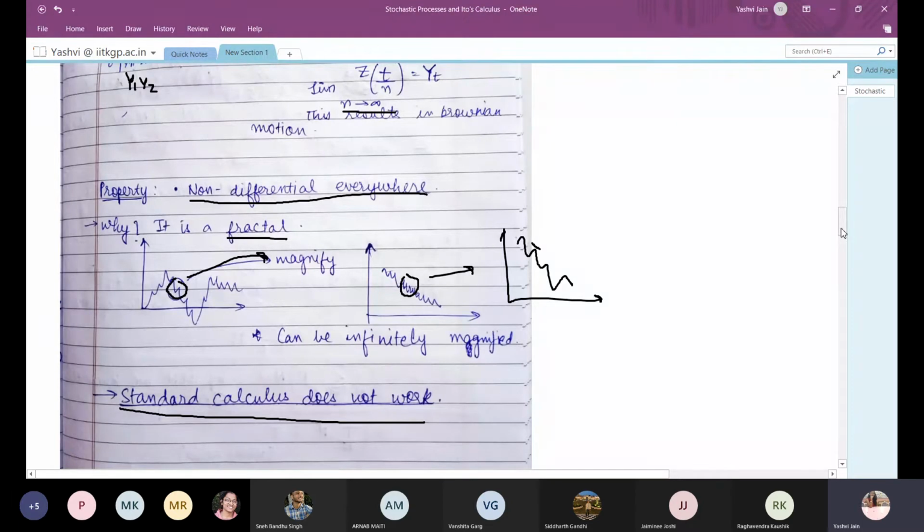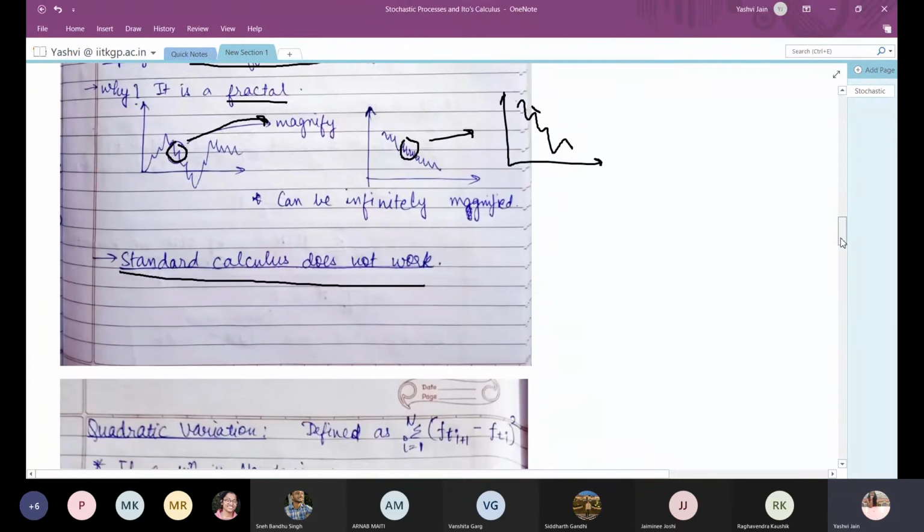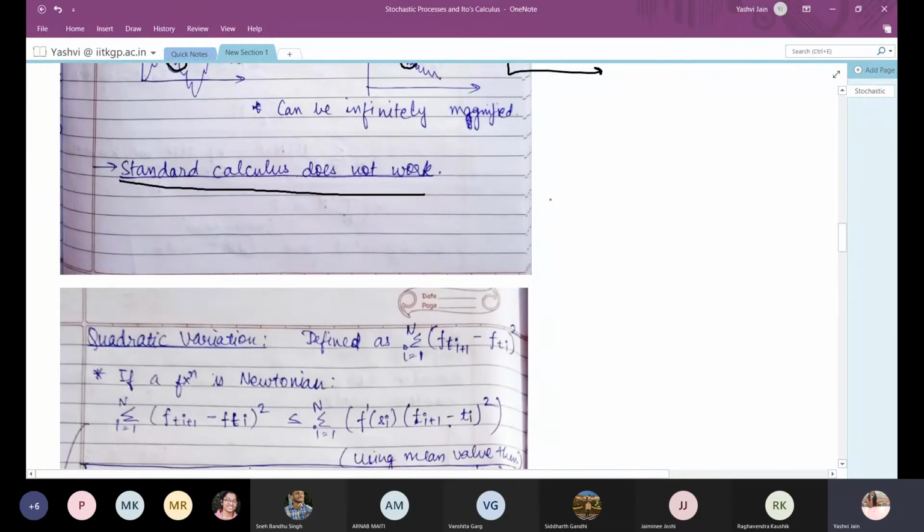So to avoid this discrepancy and to use Brownian motion to model the pricing of different commodities, we introduce a new calculus which is known as Ito's calculus. Ito's calculus can be used to differentiate or integrate or use any properties of calculus on the Brownian motion because the standard calculus does not work.